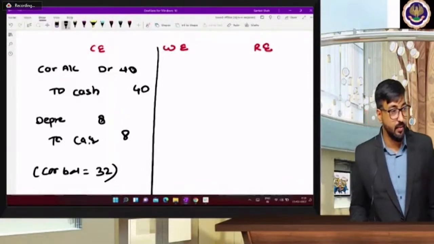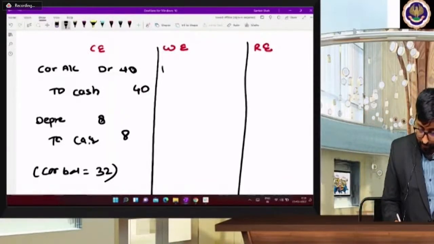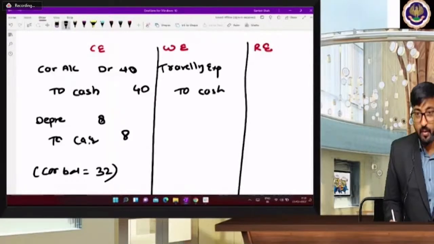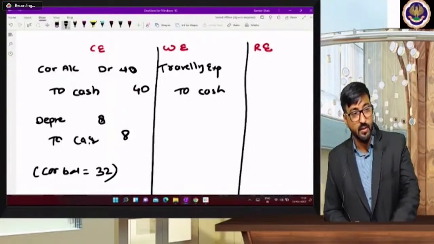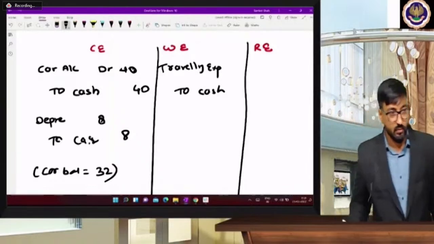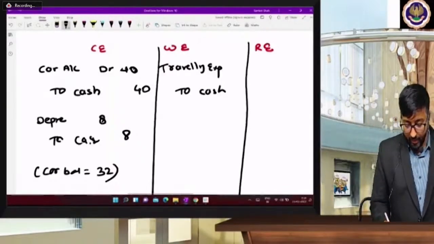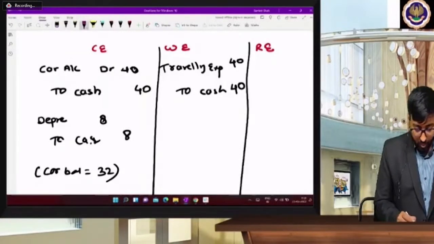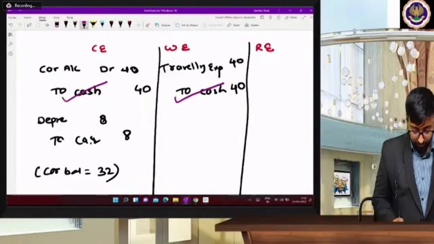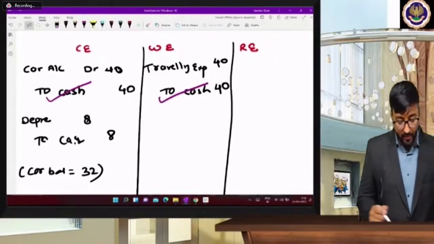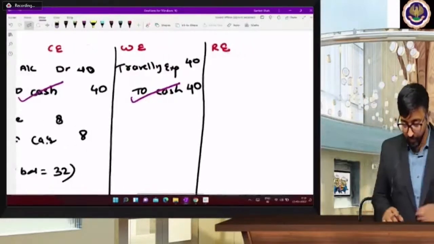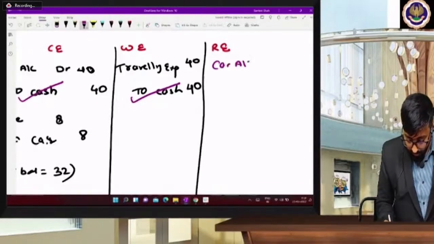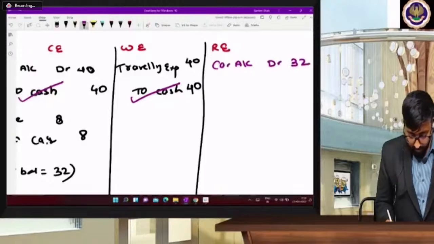What is the wrong entry, beta? Traveling expense to cash, 40. So what is correct? Cash, cash, correct. Now, which is common? Cash, cash is common. Correct? So car account debit 32.